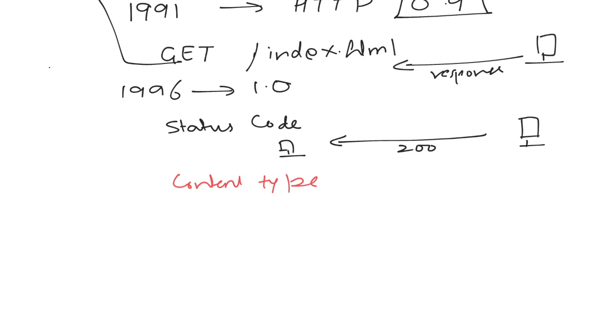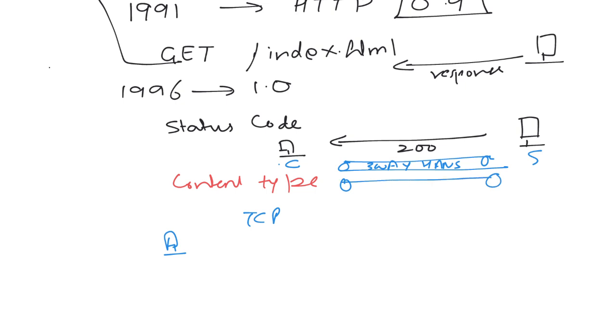in version 1.0, let's say your website is having 10 files, right? So to receive all the 10 files, there is always a new TCP connection formed between client to the server. Let's say this is the client and this is the server, right? So a TCP connection was formed between the client and the server via three-way handshake. We have the connection formed between client and the server, and after that only the request gets transferred to the server, and we get the response from the server.